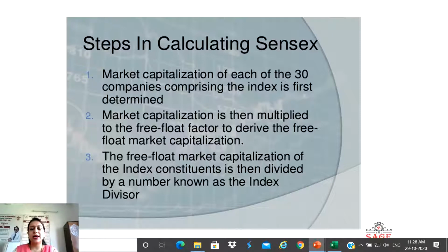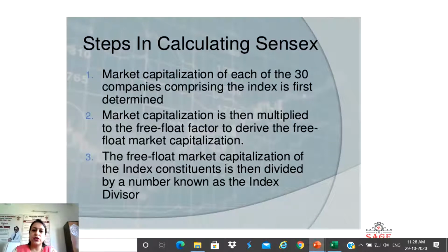You should know the steps to calculate the Sensex value, which will come in front of us on a daily basis. The first step is that the market capitalization of each of the 30 companies which can be included in the index has to be firstly determined. And that determination will be done on the basis of various parameters.